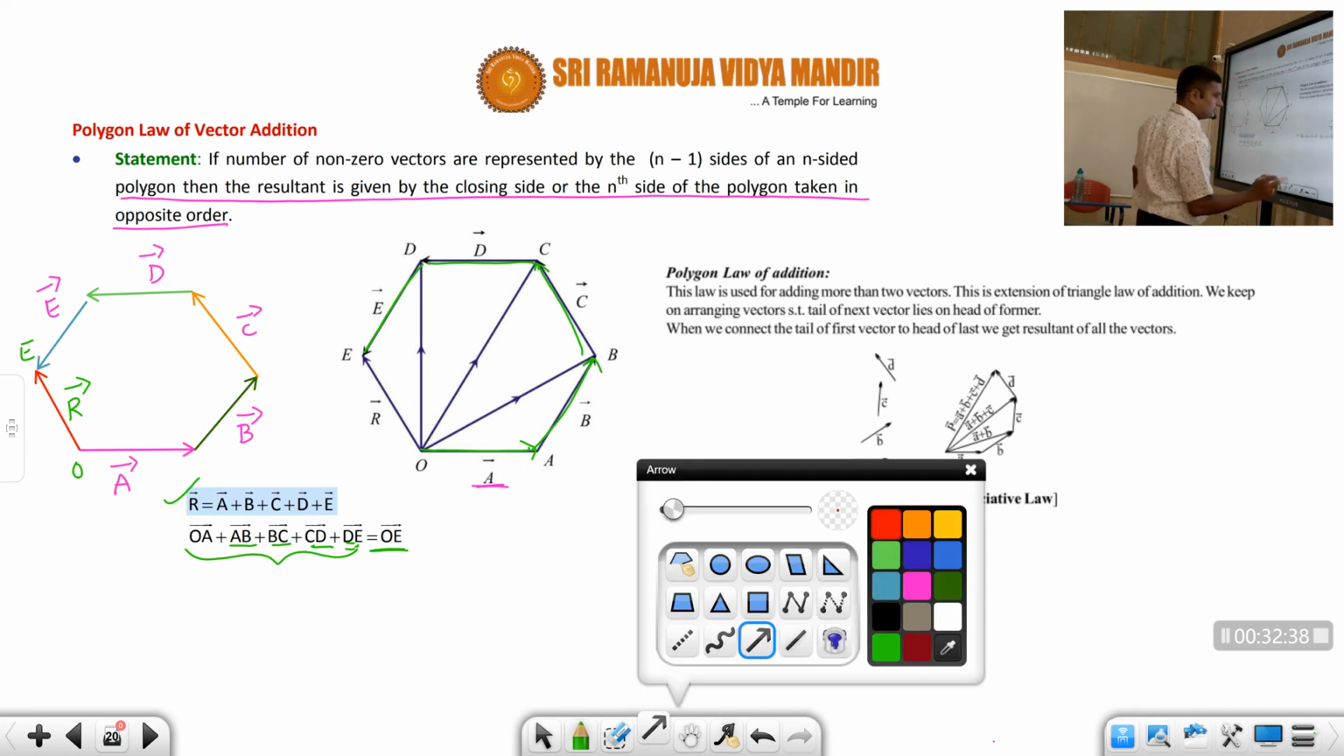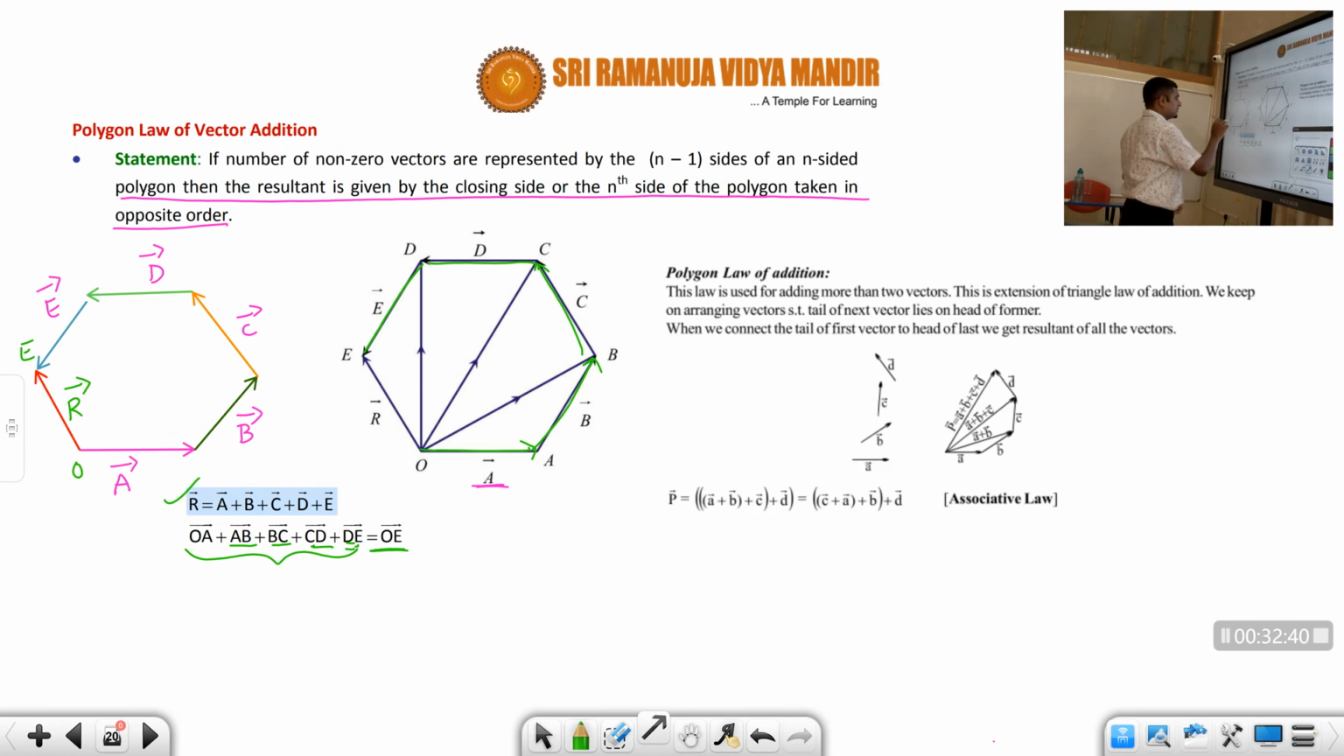Suppose let us say this R vector is not given in this direction. Suppose we remove the R vector from here, students. Let us keep it here. And suppose they have given this vector like this, students. R vector is given like this. Now what is the resultant of this hexagon, students? It is 0. It is 0, students.